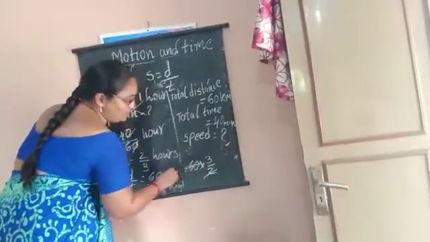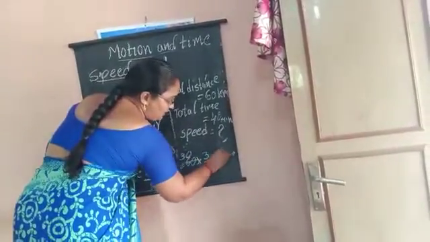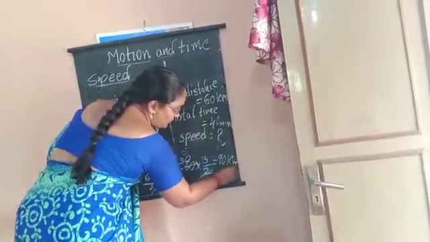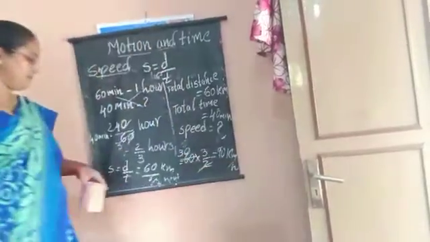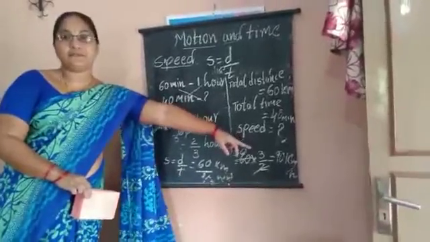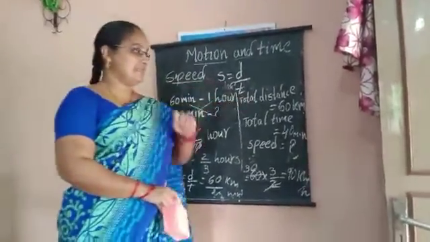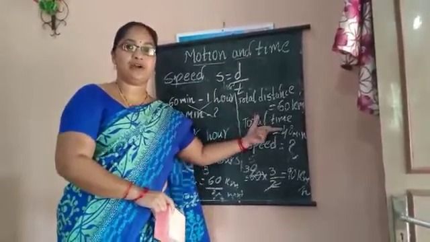So 2 30s are 60, 30 into 3, 90 kilometer per hour. What is the speed of that journey? 90 kilometers per hour.